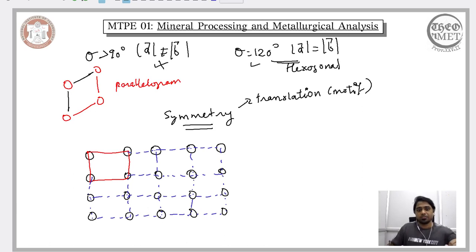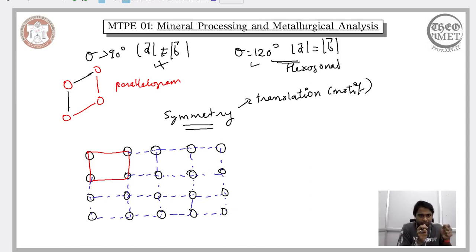So this is what we refer to as the translation symmetry. Whenever we have a regular long range arrangement of the atoms, and these long range arrangements have a definite unit cell or unit mesh, then this unit mesh, by repeating itself, we are able to establish the overall lattice plane, and this is what we mean by translation symmetry.